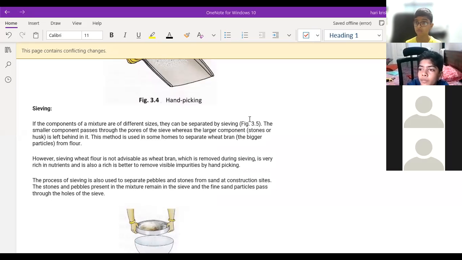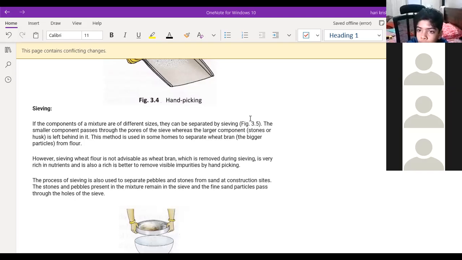So sieve means what? It is some type of iron sheet which will have small holes on it. Sieve is nothing but one type of iron sheet. On that iron sheet we have the small holes. It can be an iron sheet or it can be a net also. Suppose if you take the sieve of the flour, sieving methods are there. In that a net will be there. So what will happen when you take the mixture upon the sieve, the smaller particles will pass through the holes of the sieve and fall down. And the larger particles settle at the top of the sieve.